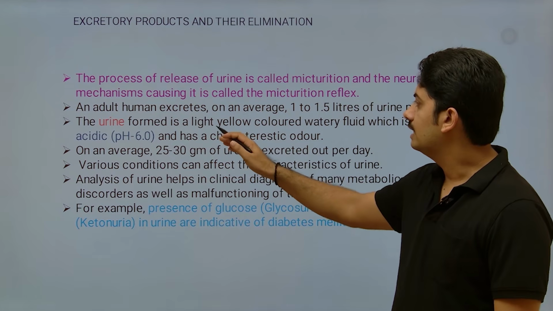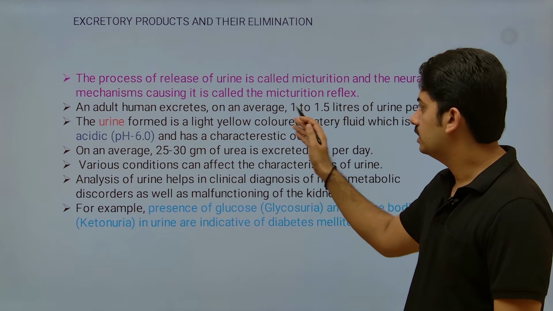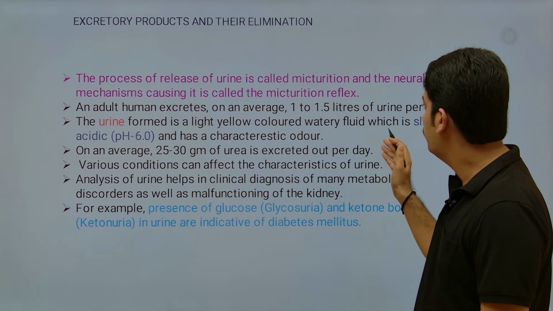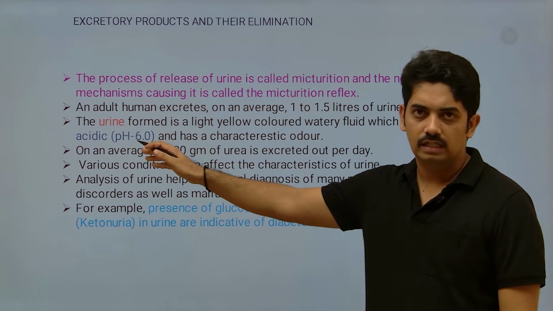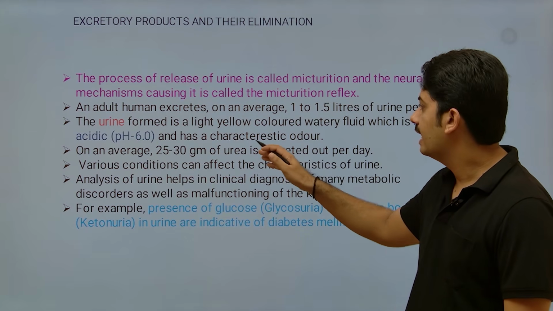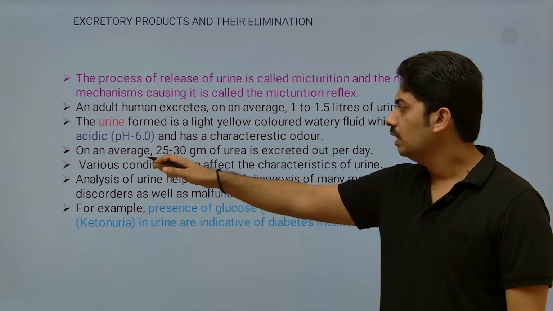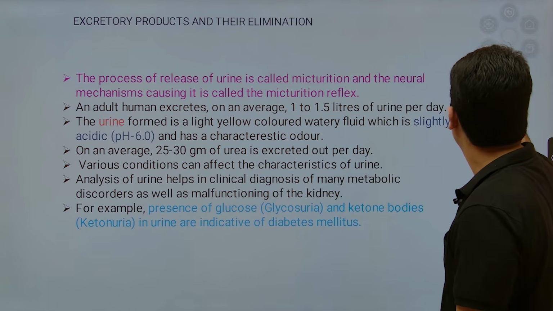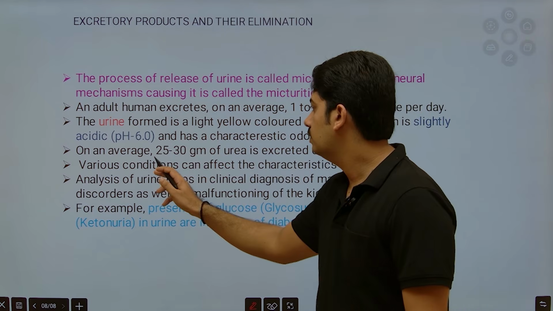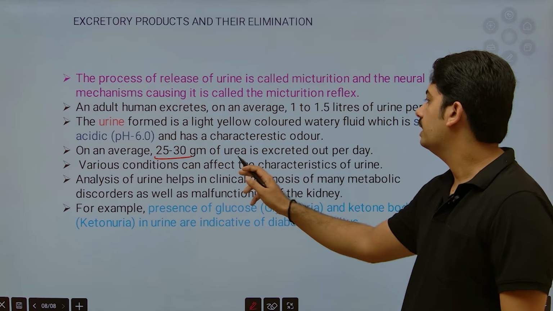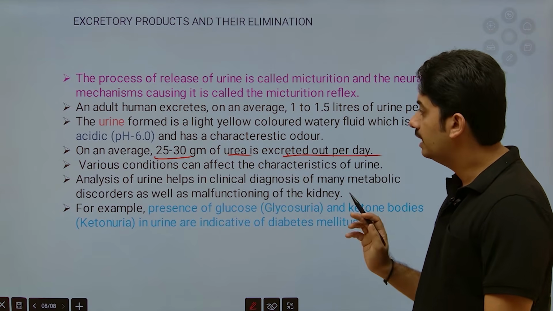Urine formed is slightly yellow colored. This is the characteristic feature of urine: a slightly yellow colored watery fluid which is slightly acidic. The pH is around 6 and it has a characteristic odor. On an average, 25 to 30 gram of urea is excreted per day. Sometimes it will be asked in your competitive exam.